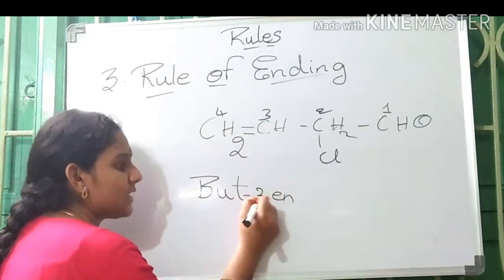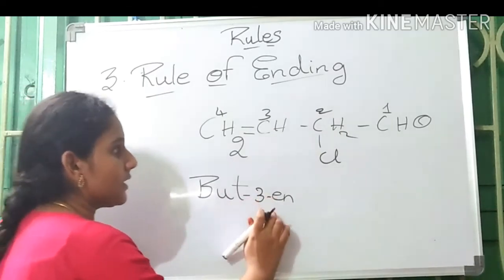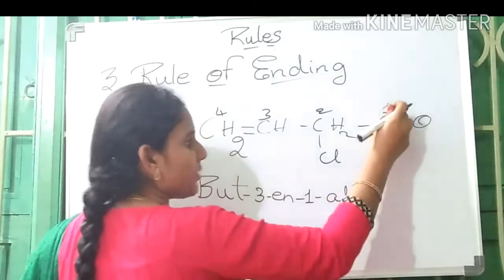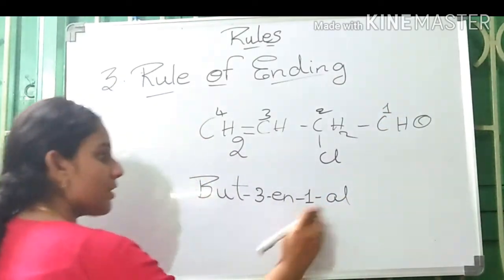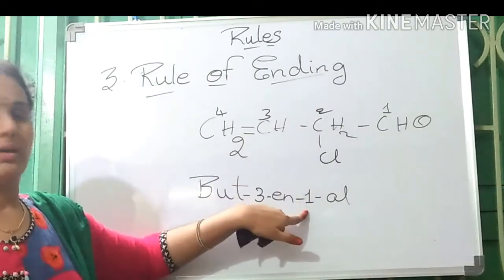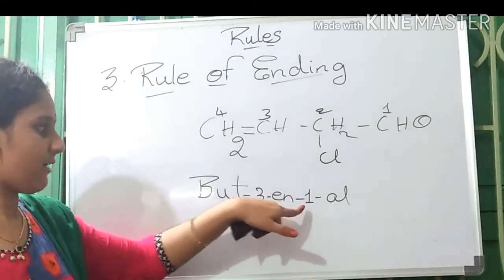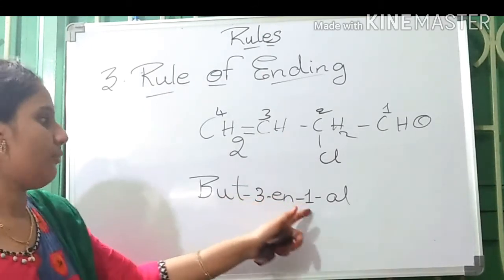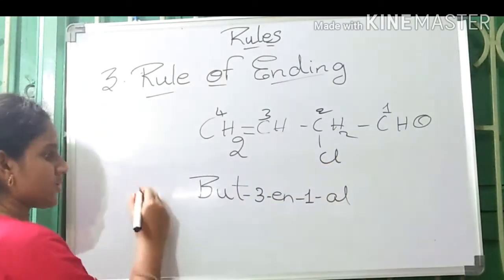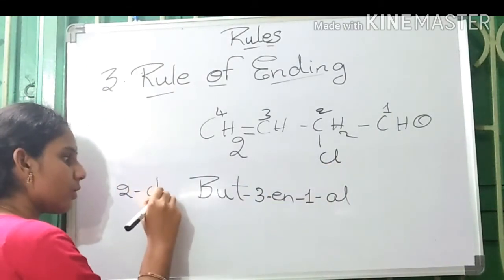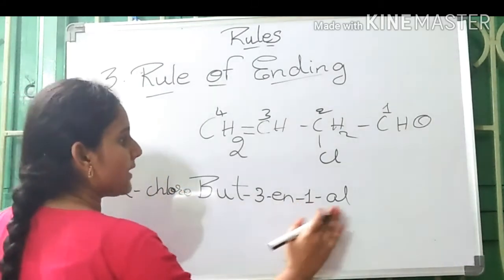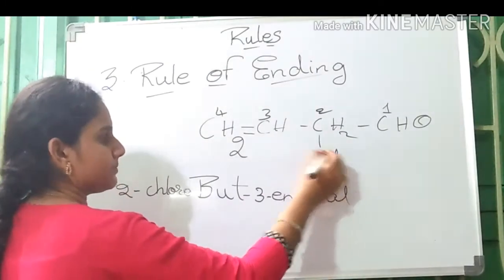So, but-3-ene, 1-al. The first carbon is an aldehyde. There is no need to mention the number 1. Just for understanding's sake, I have mentioned but-3-ene-1-al. And we have to mention the name of the chlorine group also in the prefix. 2-chloro, but-3-ene-1-al would be the name of the compound.